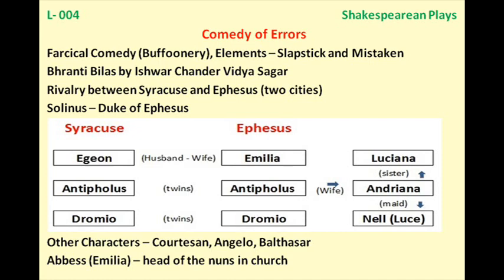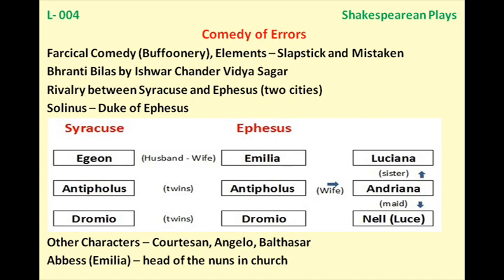We see on the stage Antipholus of Syracuse. He is there with his servant, that is Dromio, and he asks Dromio to go somewhere and deposit the money. And Dromio goes, Dromio of Syracuse.